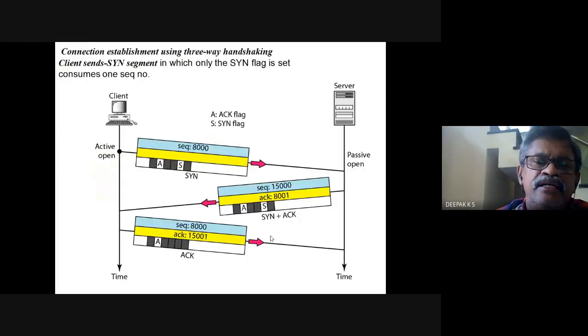An ACK alone will not consume any data sequence number, but when SYN is there, a sequence number is consumed. This one has to be checked, why this ACK is indicated here. ACK is required, which means we have to set this ACK. So ACK and SYN are both set because ACK is required, and it is sending ACK and SYN, and this is now just responding with the same sequence number.